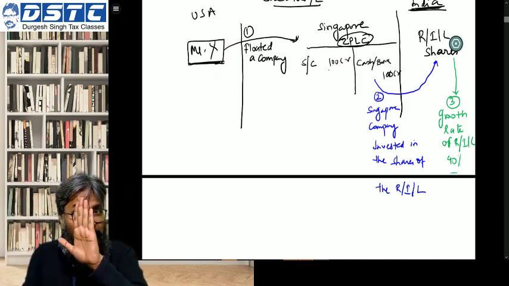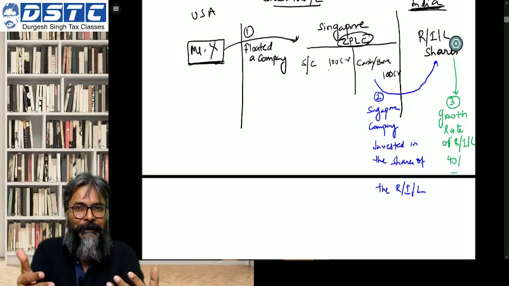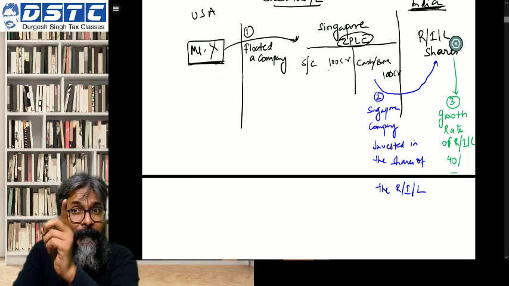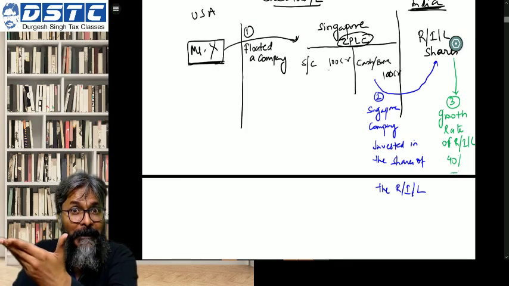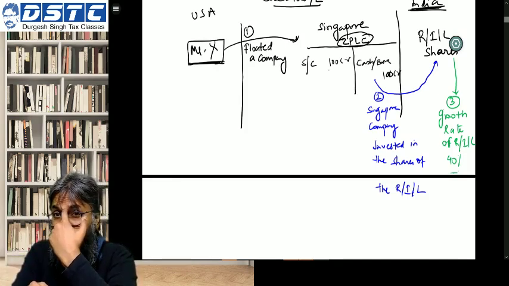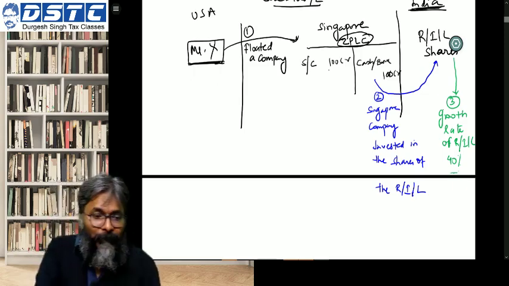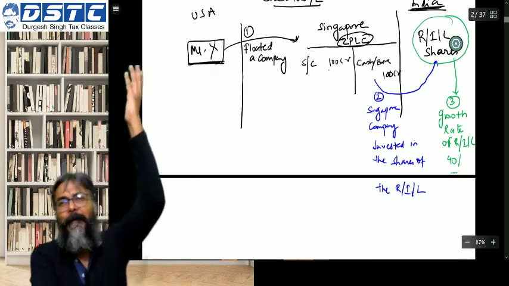Now students, please understand. Now the real story unfolds. The growth rate of RIL company, we know the Mukesh Ambani case, is very high now. So the growth rate is at 40%. With that growth rate, what happens? The share price of RIL will go up.